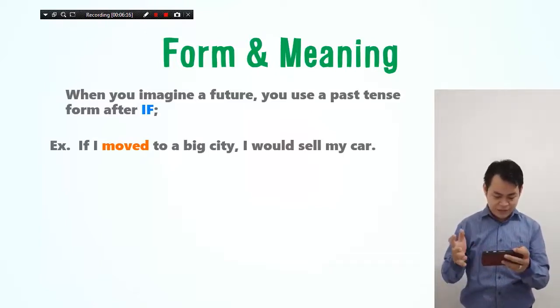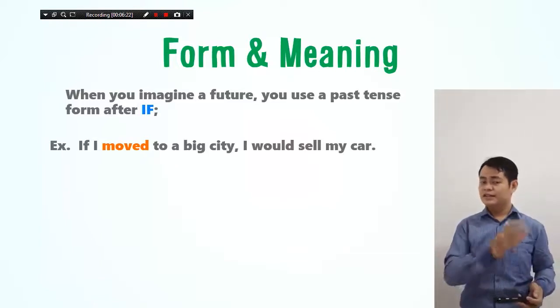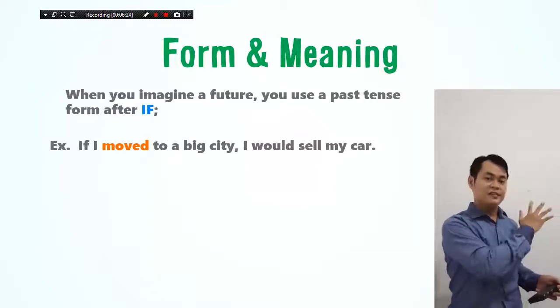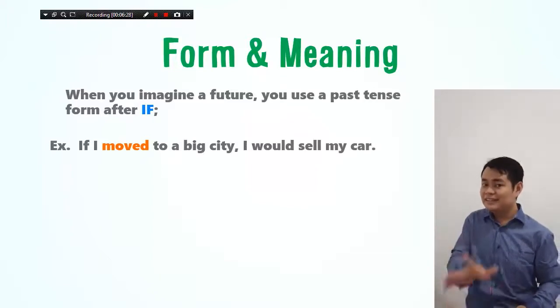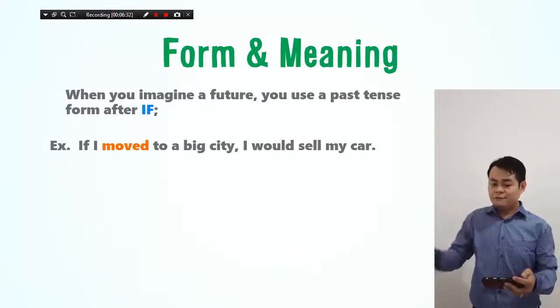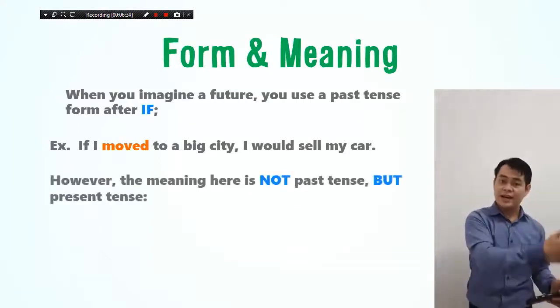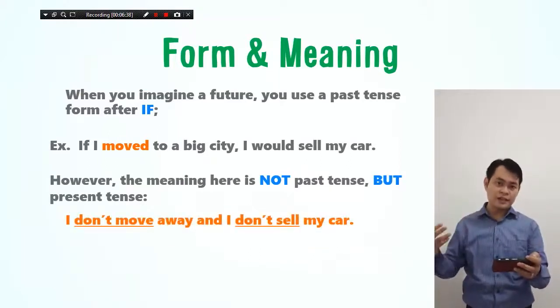So, for example, if I moved to a big city, I would sell my car. Can you see the sentence uses moved, right? It's in the past tense. But when we use past tense, it doesn't mean it is in the past. The fact that he has not moved yet, that's the fact. The fact that I don't move away, that's the fact.